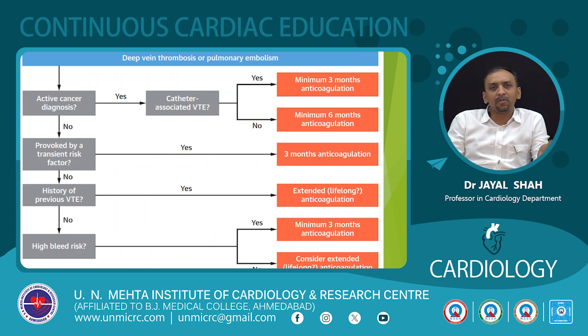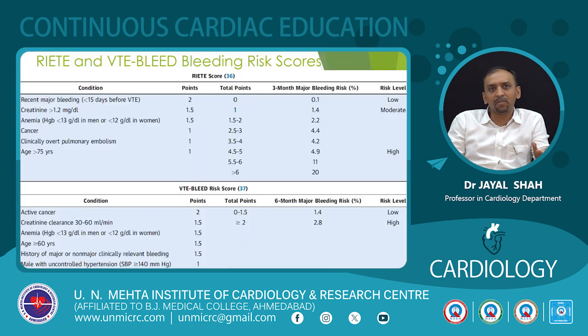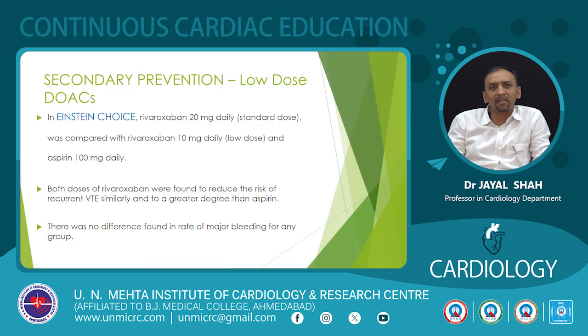This is just a flowchart of management of DVT and PE, and according to the presence or absence of different risk factors, you can determine the mode and the duration of anticoagulation. This is the RIETE and VTE-BLEED risk score, the RE-ADD score, which take into account major criteria like recent history of major bleeding, creatinine, anemia, cancer, pulmonary embolism, age, etc., and help in arriving at the stratification.